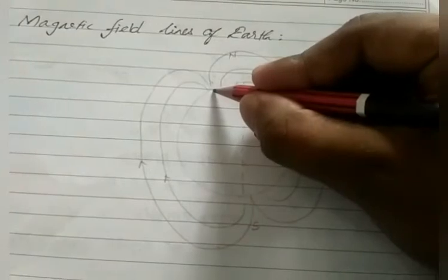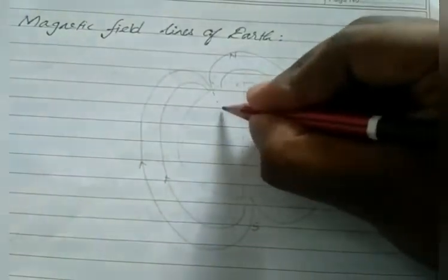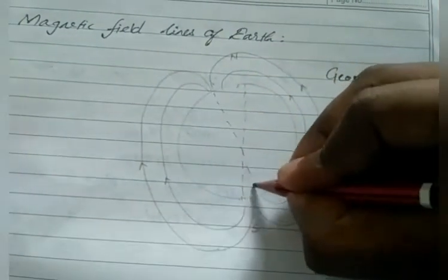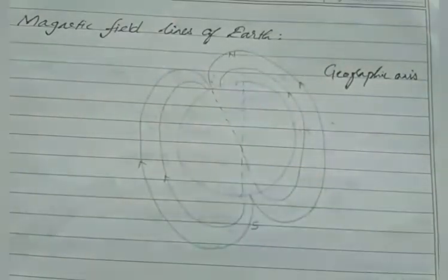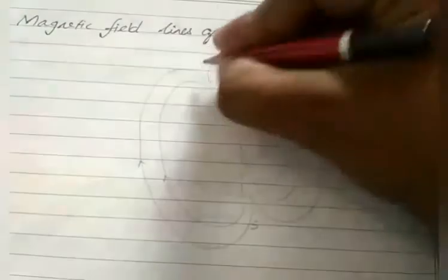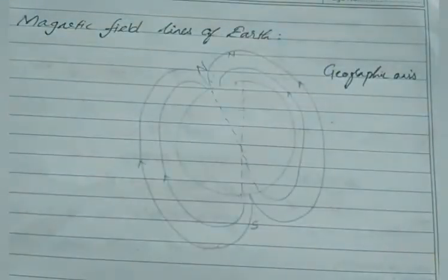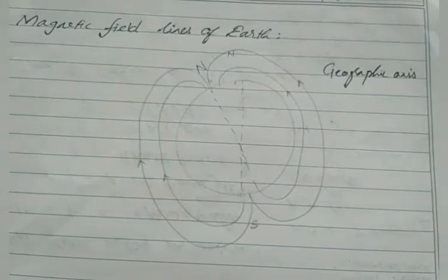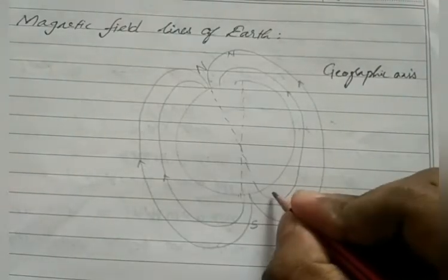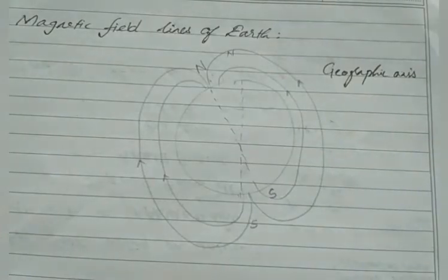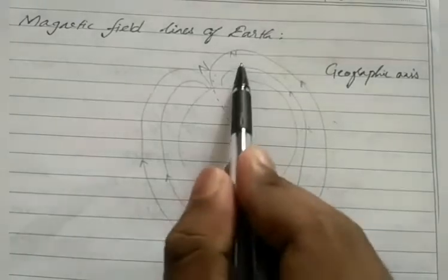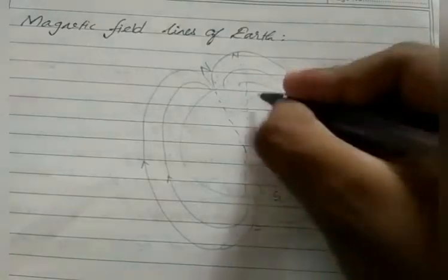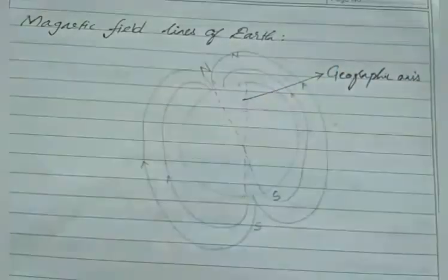So if we connect these two field lines, okay, it will be tilted slightly. If you see here, it will be tilted. So this North Pole is known as magnetic north. Okay, this south is known as magnetic south. Can you get what I am saying? So the central axis which connects geographic north and geographic south is known as the geographic axis.